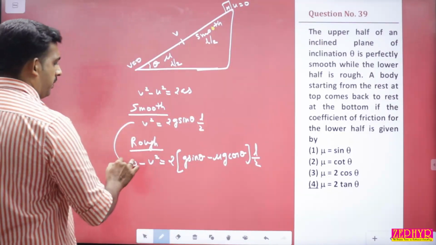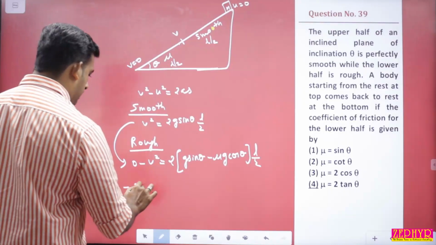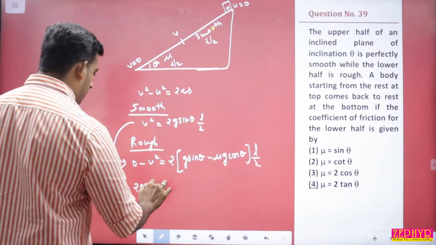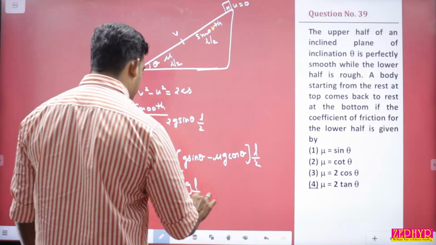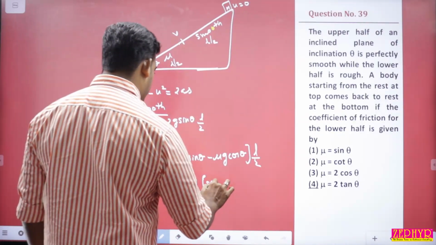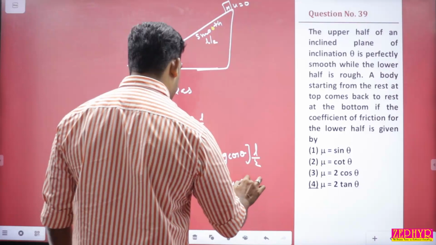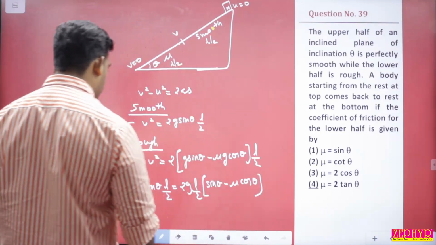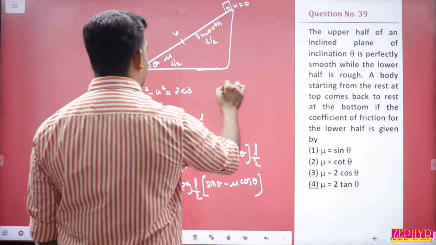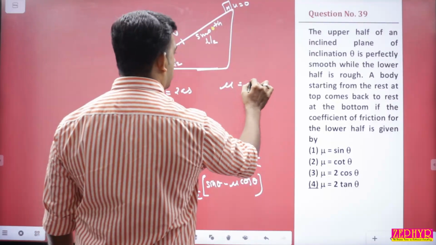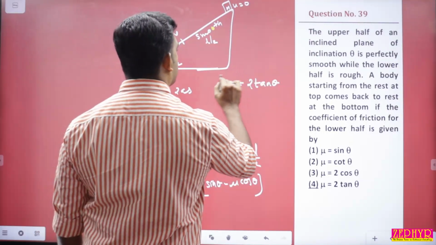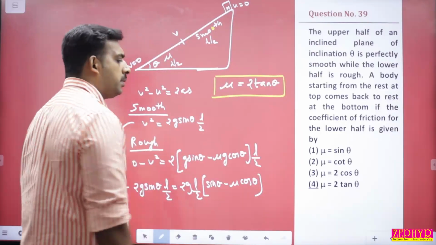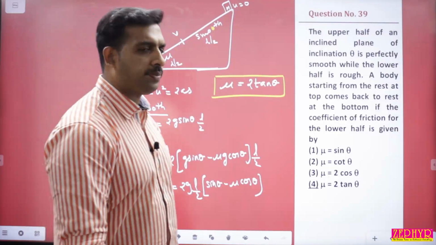Now substitute this v in this, so we'll be getting -2g sin theta × L/2 equal to 2g × L/2 × sin theta minus mu cos theta. Simplify that, you will be getting the expression of mu as mu equal to 2 tan theta. Mu is equal to 2 tan theta. Answer is option 4.